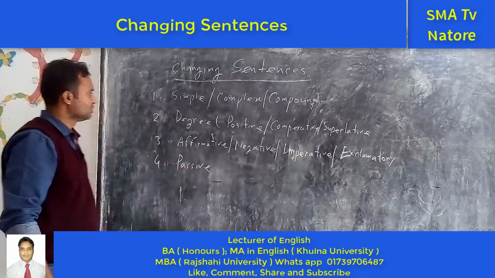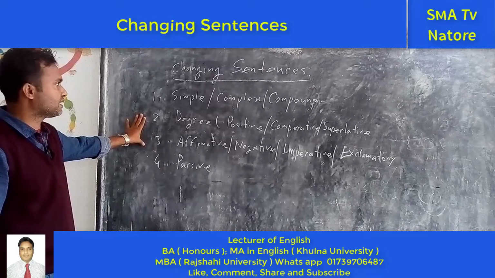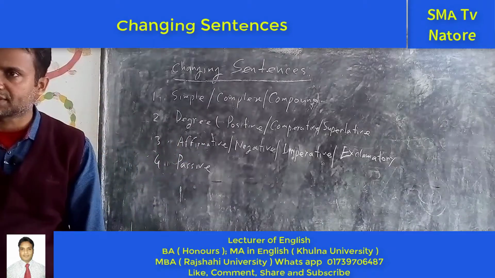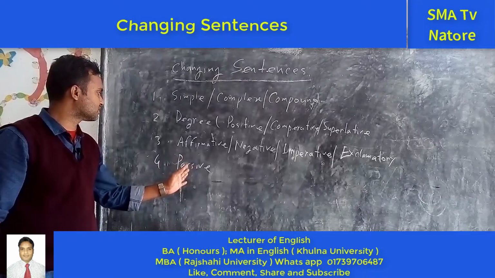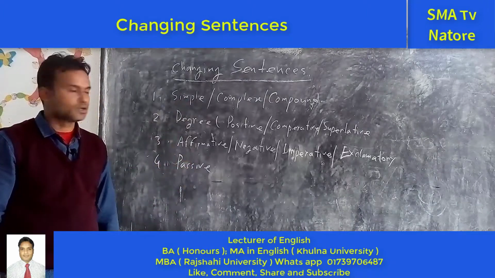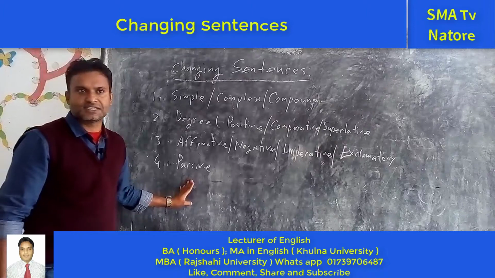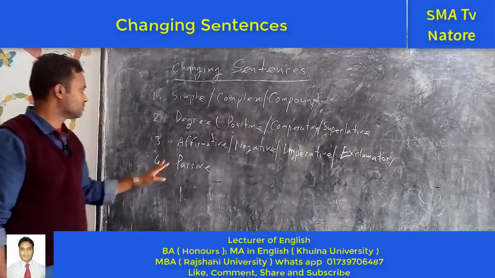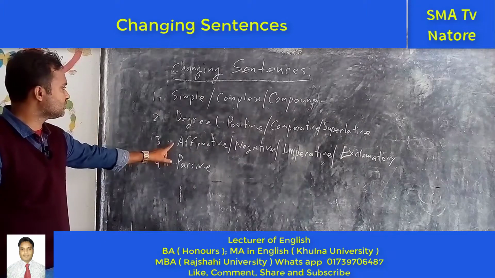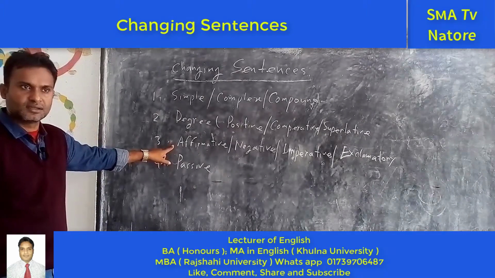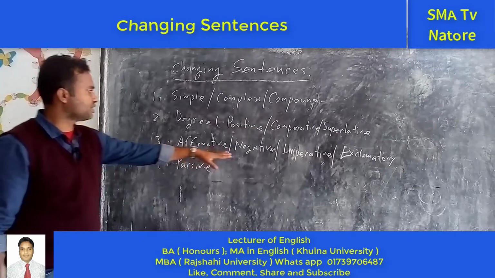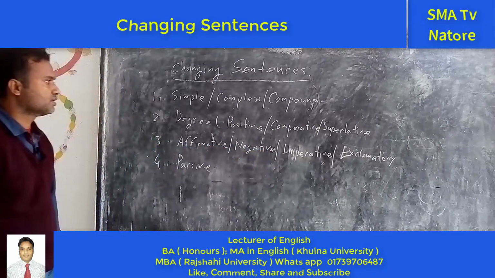Active or passive voice. Four criteria are in the sentences. In this case, we will discuss these four items. First one is passive voice. It is the most important, and another one is affirmative, negative. This is the easiest subject matter: affirmative, negative, imperative, exclamative.